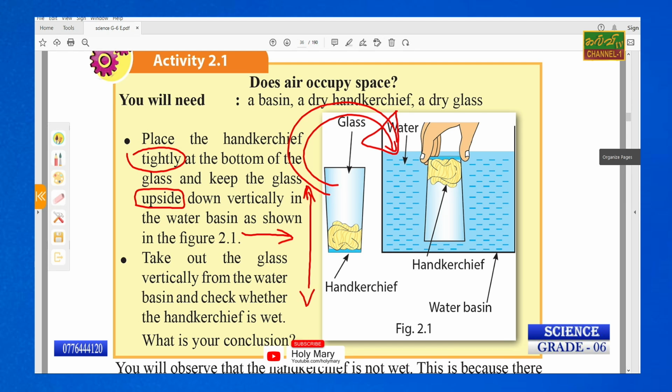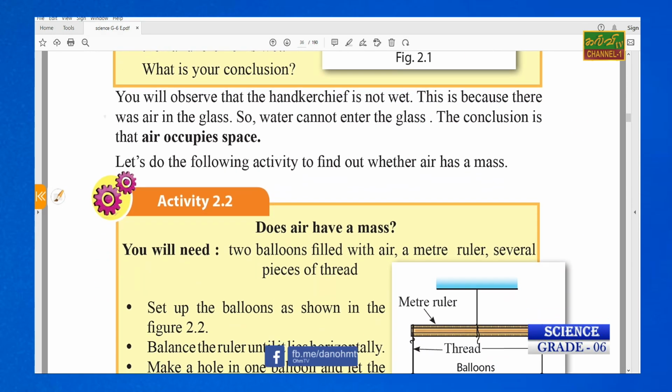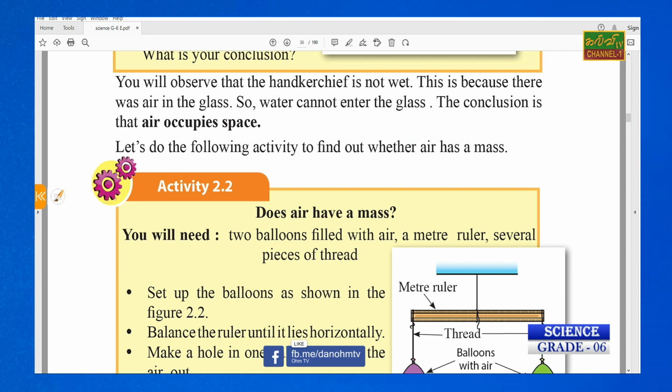What is your conclusion? Yes, the handkerchief is not wet. Therefore, we can have a conclusion: air occupies space. Air can capture space. Right, that's another sentence we can say, occupy space. This is grade 6, unit 2. You will observe that the handkerchief is not wet. This is because there was air in the glass, so the water can't enter the glass. The conclusion is that air occupies space.